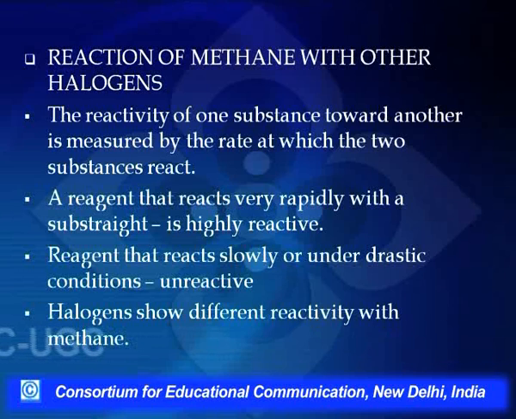Fluorine is highly reactive; the reaction may take place with an explosion. Chlorine is all right; it takes place at 300 degrees Celsius. Bromine is less reactive; it takes place at a temperature higher than 300 degrees Celsius. Whereas iodination is a reversible reaction.